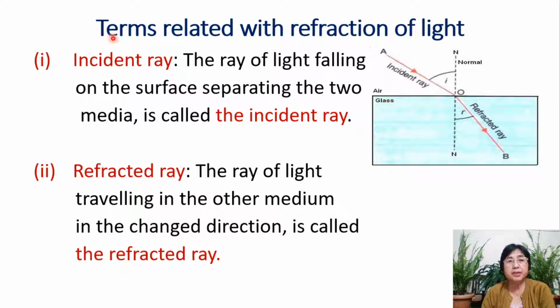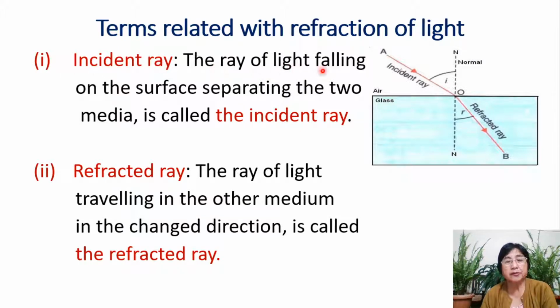Then we go to the terms related with refraction of light. The first term, incident ray. Remember, when we use the word incident as an adjective, its spelling ends with T. Okay, here it describes this ray. So incident ray.